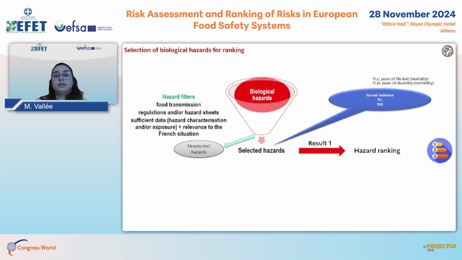This gives us a list with the selected hazards with associated ranking criteria, which are the annual incidence, years of life lost, and years of life disability. And the result is the ranking of biological hazards.